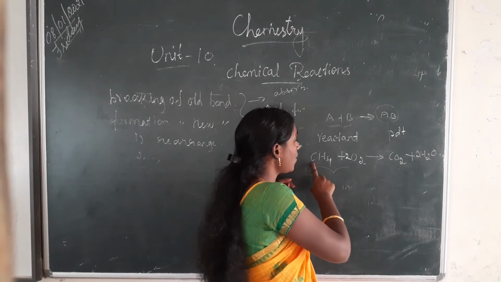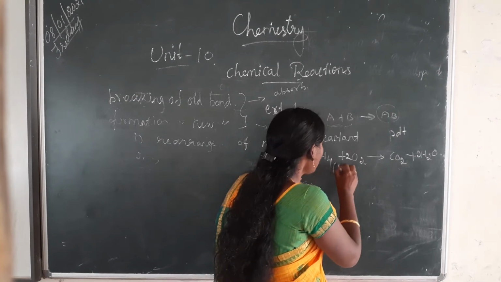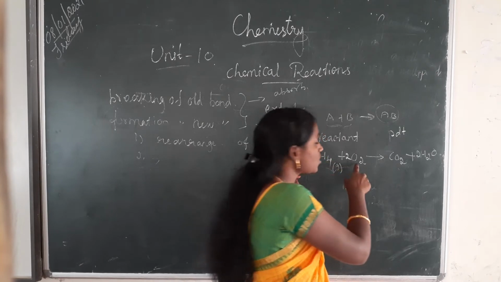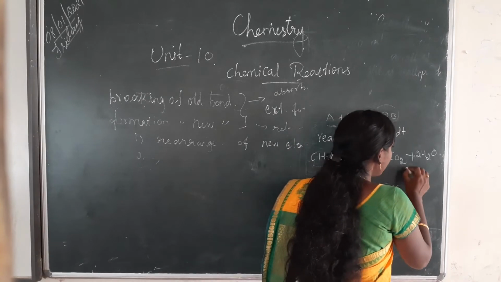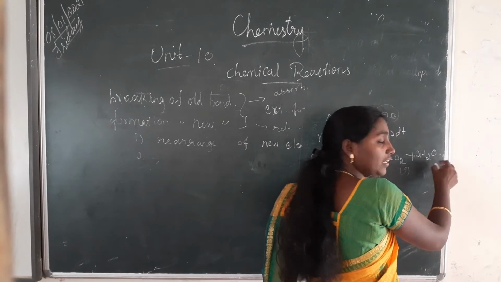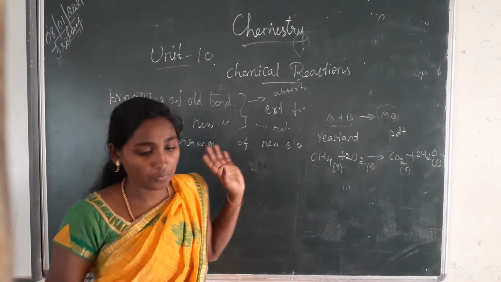So since this CH4 methane is a gas, right? Methane gas. So we can write g. Then this oxygen is also a gas, g. Okay. So this one is also a gas, and this water is a liquid, right? So we can mention it here. Shortly we can mention.